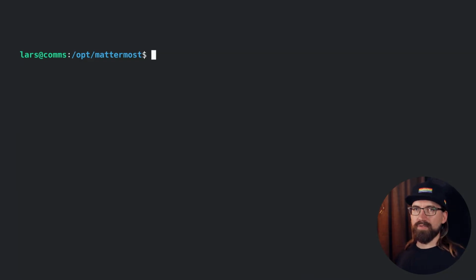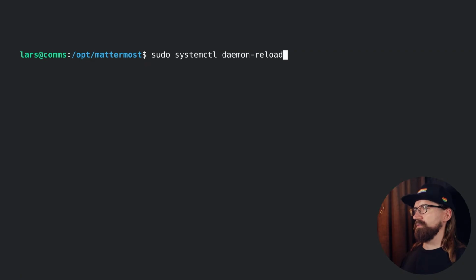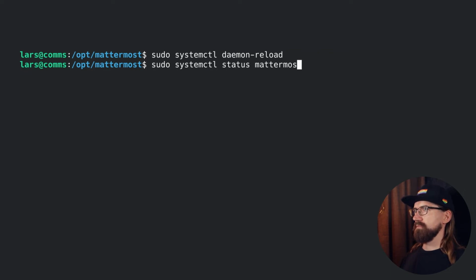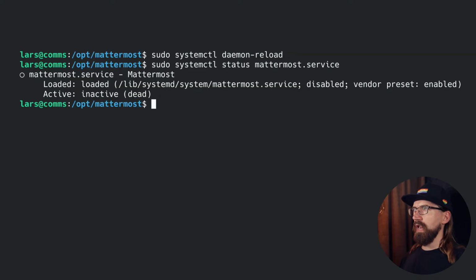So now we want to ask systemd to read our new config file. Sudo systemctl daemon-reload. Then we can check the status of our service. Loaded, inactive, dead.